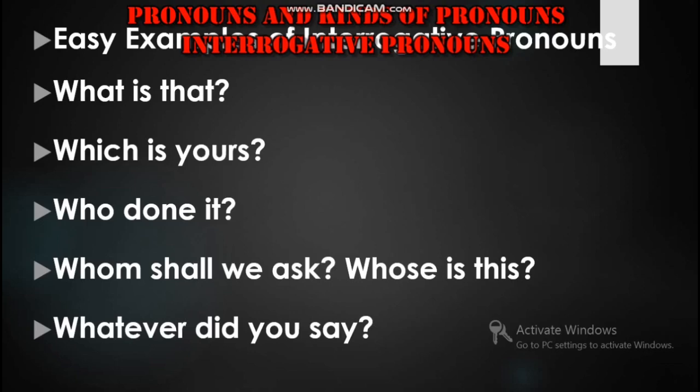Now we can just see very quickly some easy examples of interrogative pronouns. What is that? Which is yours? Who done it? Whom shall we ask? Whose is this? Whatever did you say? So you just see this example, what is that? The answer will definitely come either a person or a thing or an object. So the answer is coming a noun. Which is yours? The red pen or the blue pen? Answer is coming a noun. Who done it? Either Ram did it or Sita.